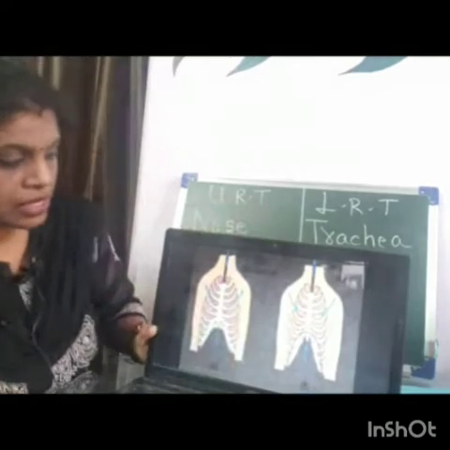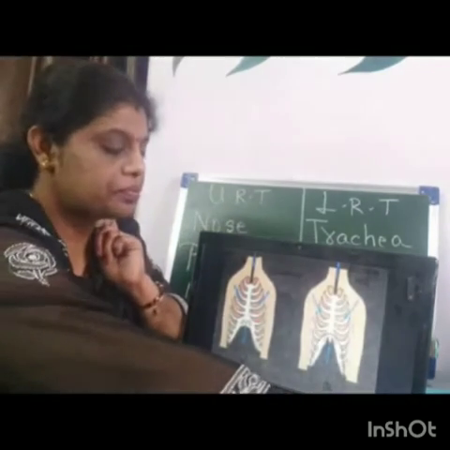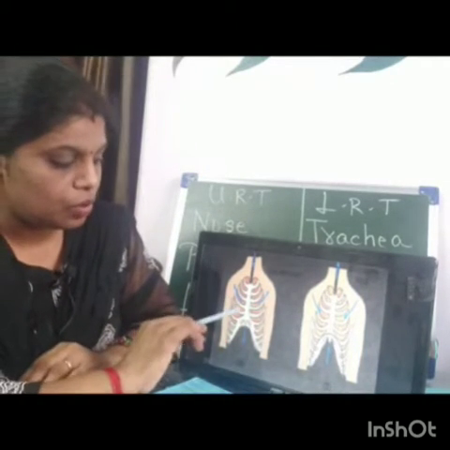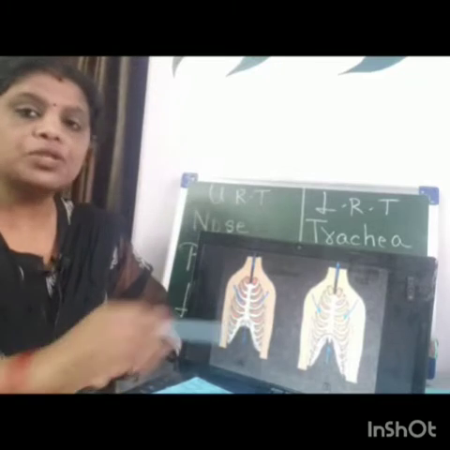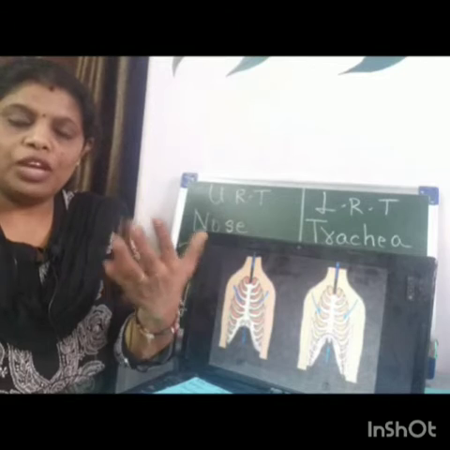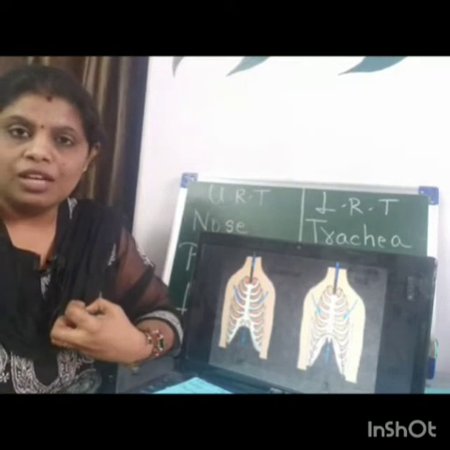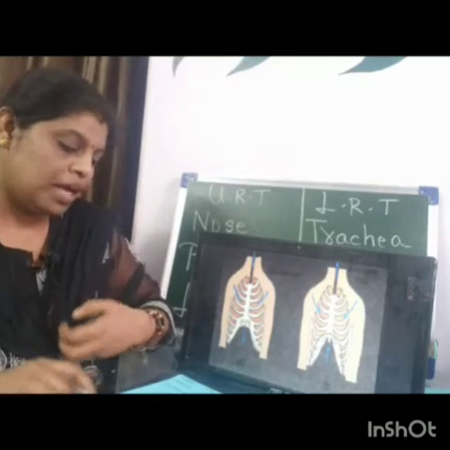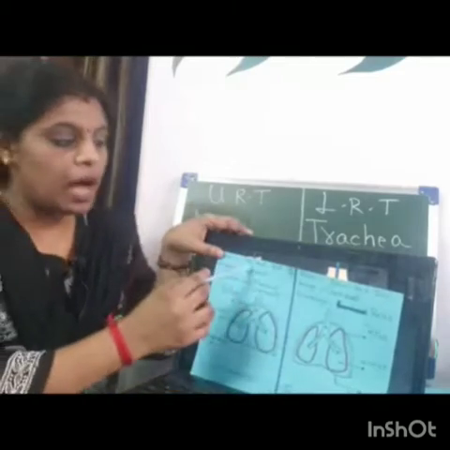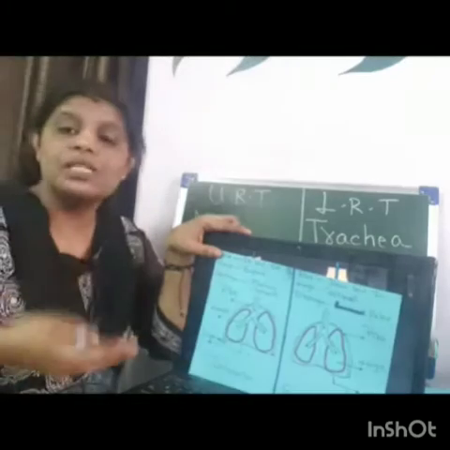Now this is the condition of the ribs. When you inhale, what happens to the ribs? Ribs are moved out. When you exhale, the ribs are pulled in. The ribs go in. So when you inhale, what happens to the ribs? The ribs move up and out. They are pulled out and they move towards the upward direction.